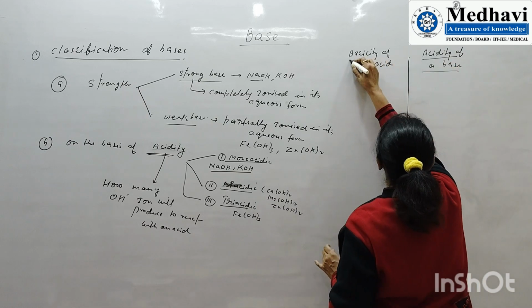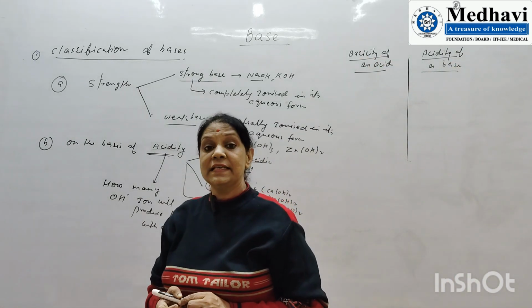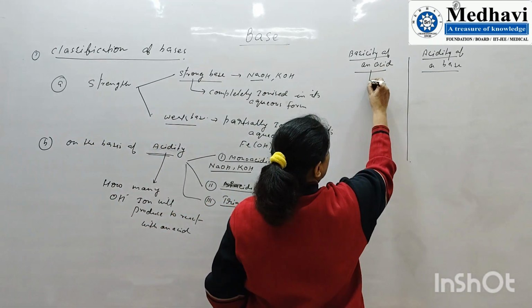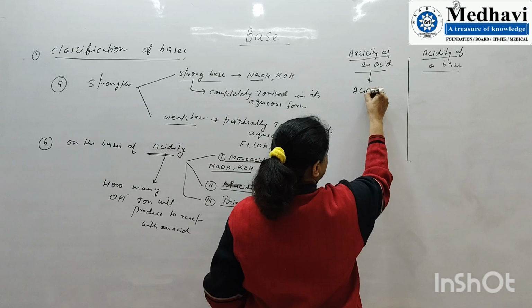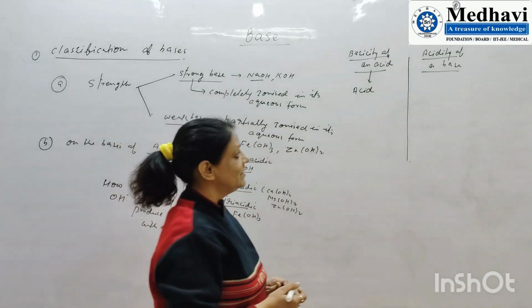The student gets confused about where to apply basicity and where to apply acidity. Just reciprocal: acid, basicity; base, acidity.